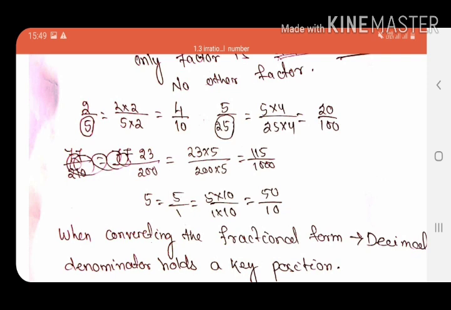Similarly 5 by 25. The denominator is 25, means 5 square. So I will multiply here 2 square, means 25 into 4 is 100. Here 5 into 4 is 20. So if something is lacking in the denominator, I will multiply that exponent of 2 or 5, and also in the numerator, to get the denominator as 10 to the power something. But if there is a single prime number except 2 and 5, that means there may be 3, 7, 11 or 13 in the denominator, then that can't be converted to a terminating decimal, that will be non-terminating.